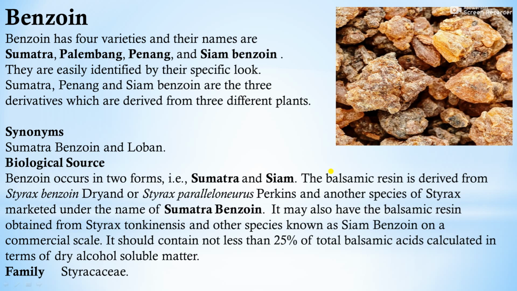It may also be the balsamic resin obtained from Styrax tonkinensis and other species known as Siam benzoin on a commercial scale. It should contain not less than 25% of total balsamic acids calculated in terms of dry alcohol soluble matter. Family Styracaceae. These are the introductory part of benzoin.